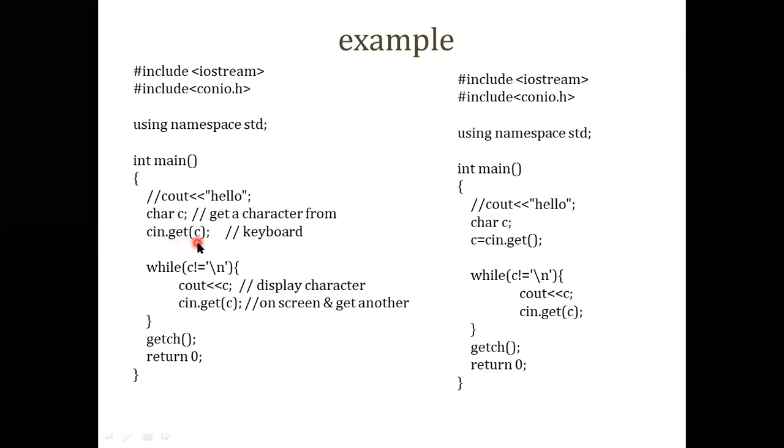Whatever we get from the keyboard with the help of the function will be a part of the parameters that you pass in it, or you can perform the same task by assigning these values. Whatever values you enter with the keyboard will be stored in the form of characters, until it finds the slash n line, that is the enter key.